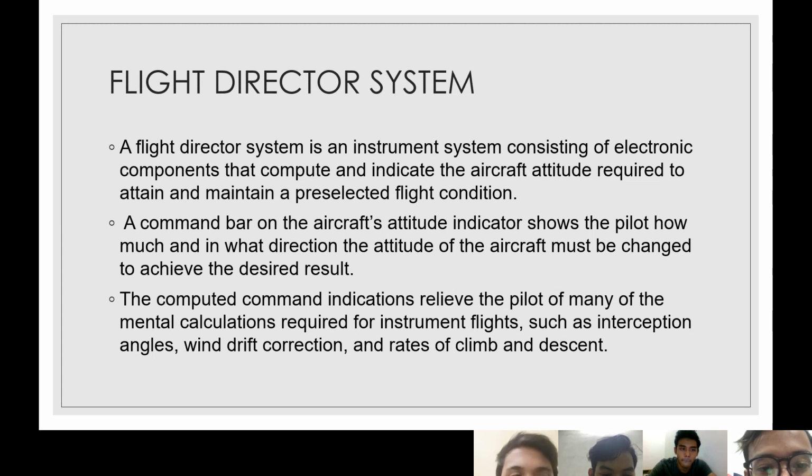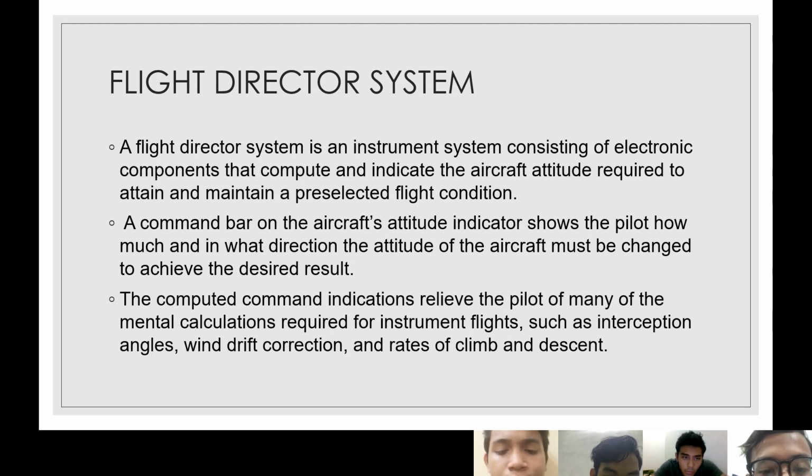A flight director system is an instrument system consisting of electronic components that compute and indicate the aircraft attitude required to attain and maintain a pre-selected flight condition. A command bar on the aircraft attitude indicator shows the pilot how much and in what direction the attitude of the aircraft must be changed to achieve the desired result.